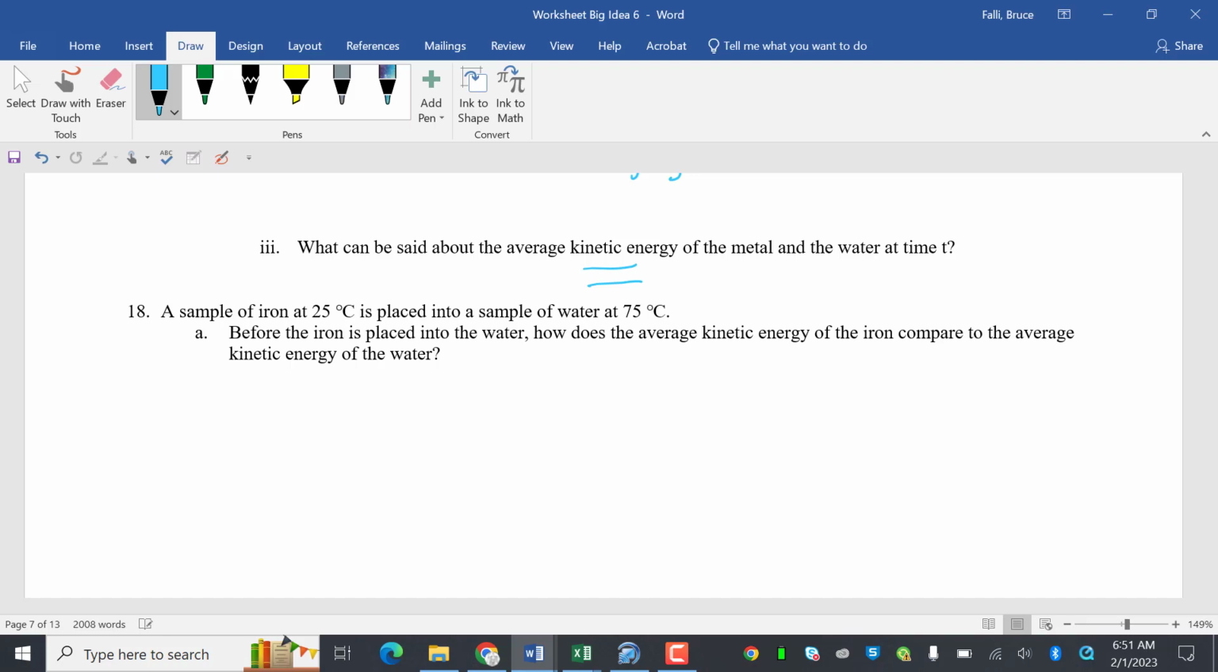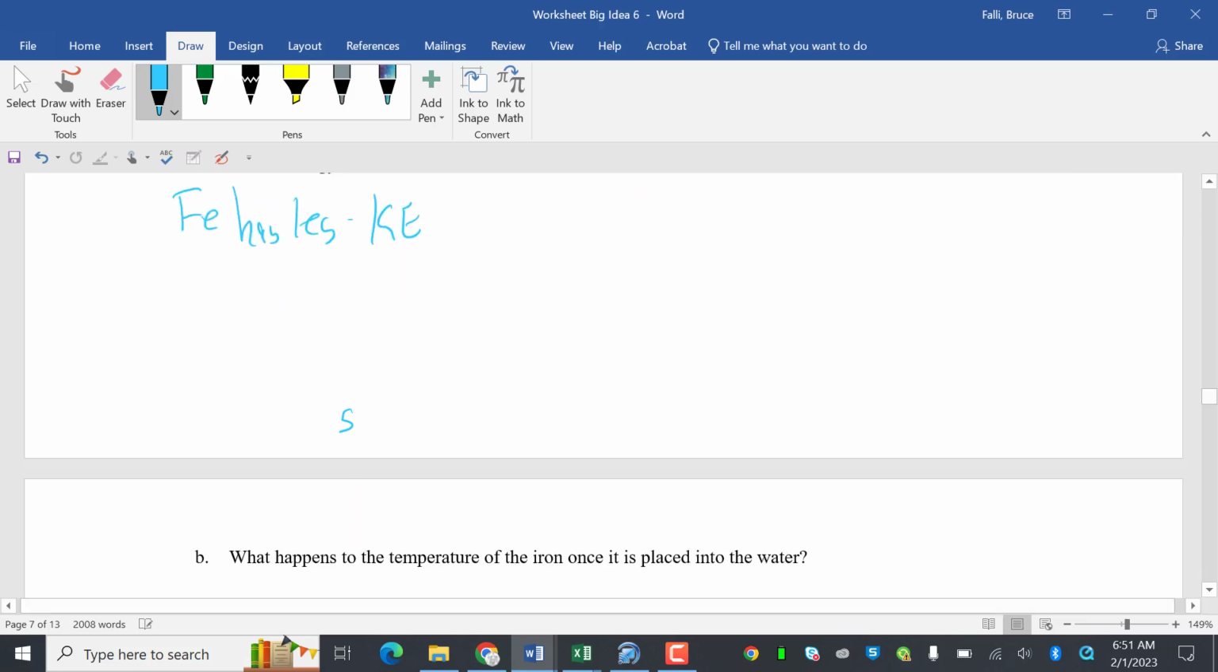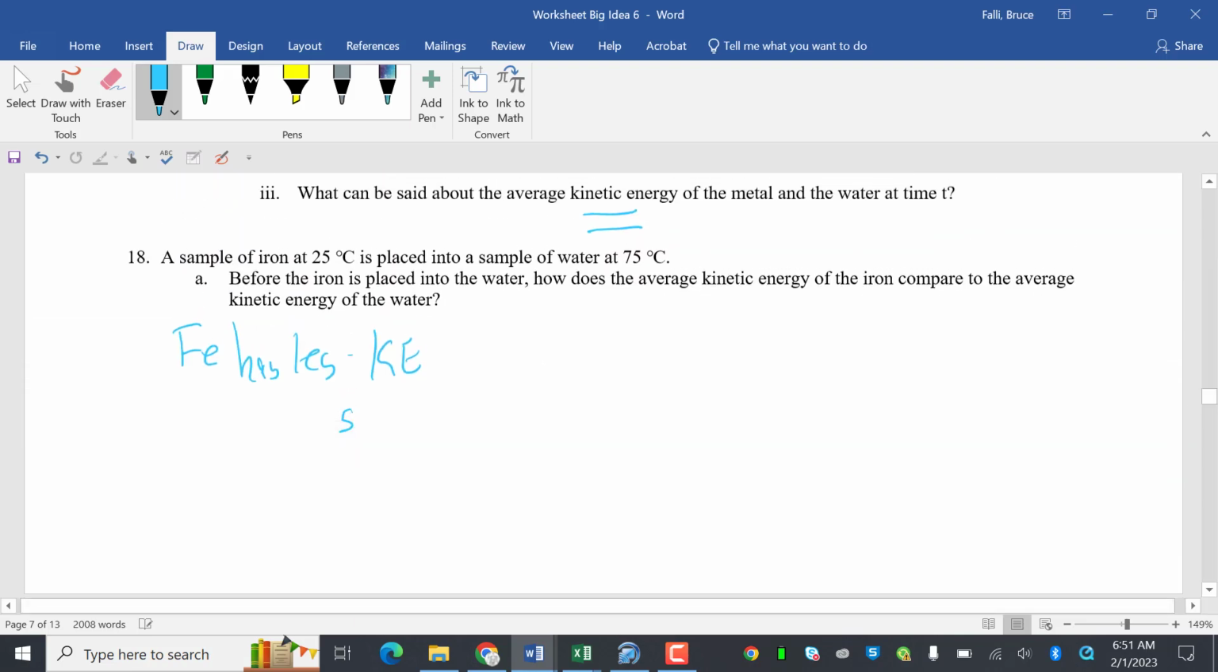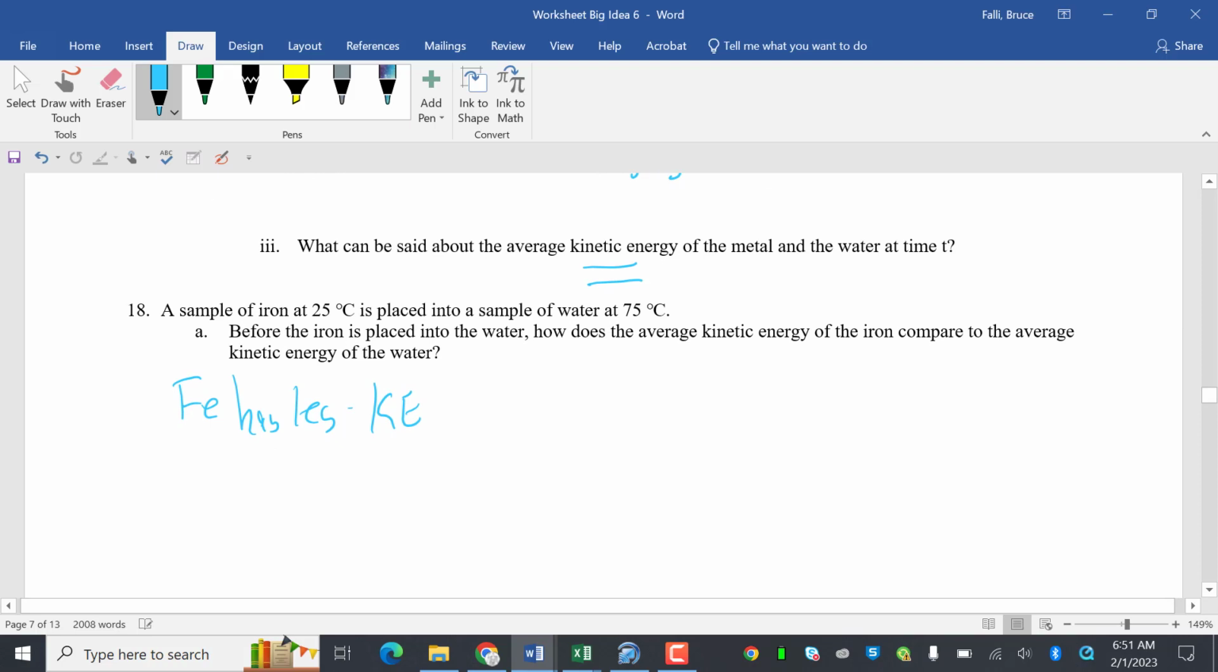A sample of iron at 25 is placed into a sample of water at 75. Before the iron is placed in the water, how does the average kinetic energy of the iron compare to the average kinetic energy of the water? Fe has less. Okay, so it's being a big pain right now.